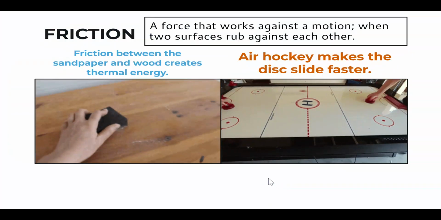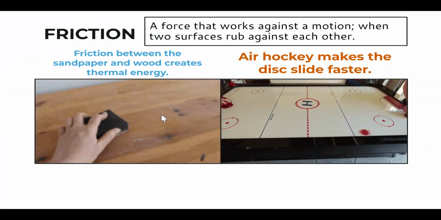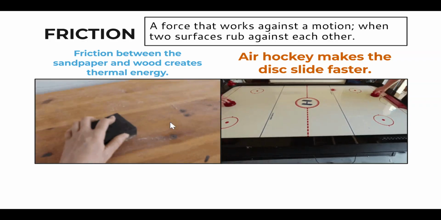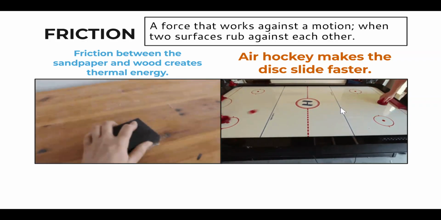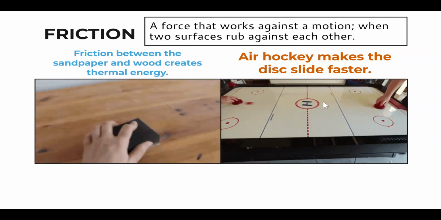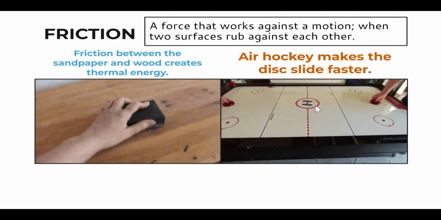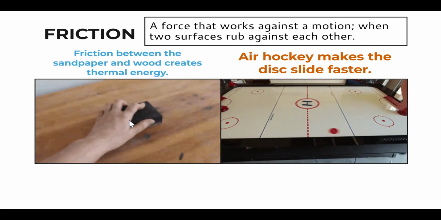For instance, right here we have some sandpaper, which is very rough, and a wooden floor. That's going to create a lot of friction. Right here we have a hockey table. This very smooth hockey table lets the puck go across it very easily. So that hockey table is very smooth compared to the sandpaper, which is very rough.